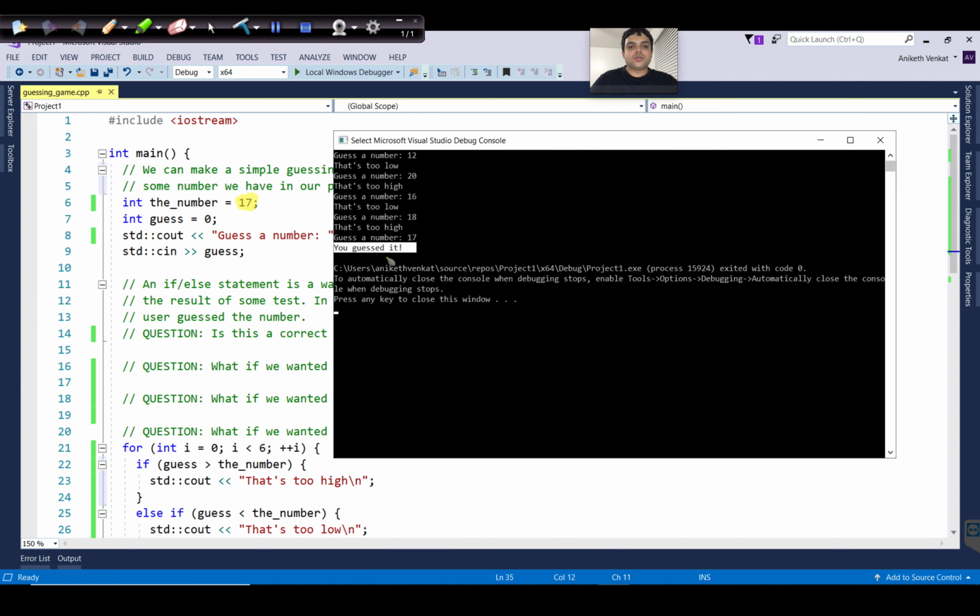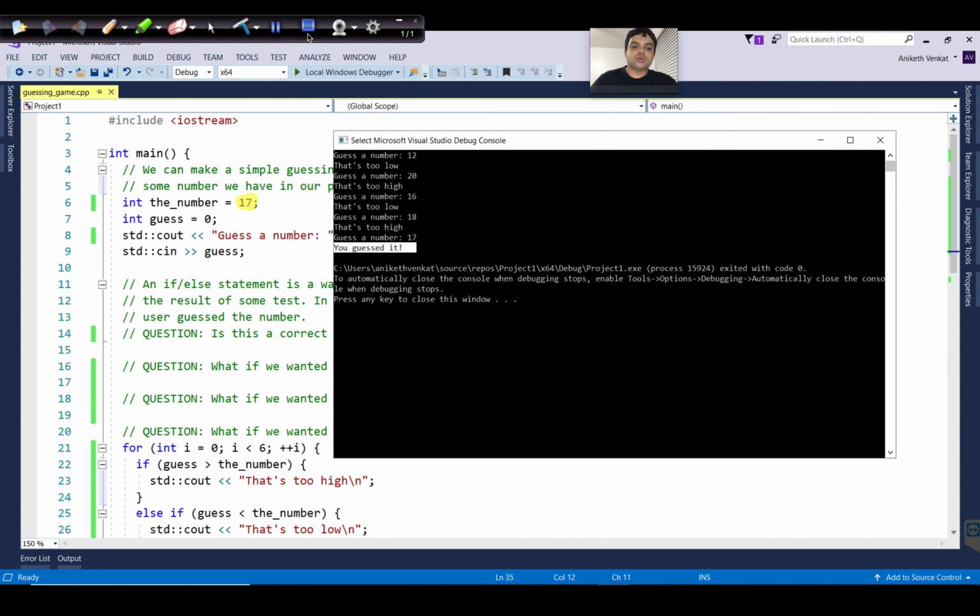So what this shows is that we can use a while loop to allow the user to retry as many number of times as they want until they guess the right guess. Or we can use a for loop wherein we will restrict how many number of times the user can guess the number. And finally, what I want you to remember from this class is that it's important to pay attention to the code that we are writing. A small mistake like missing an equal to sign within an if condition could lead to errors that could be hard to find. And second is, we also want to pay attention to how we write our conditions.